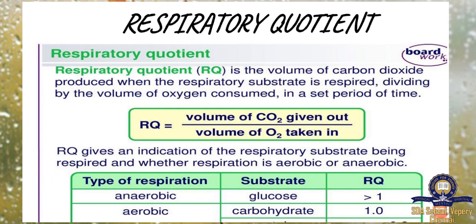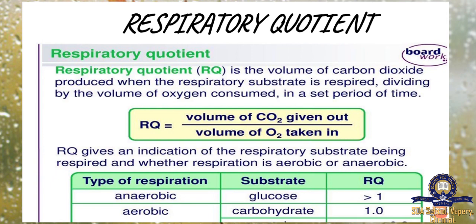That is, RQ equals the volume of carbon dioxide given out divided by the volume of oxygen taken in. At the time of respiration, at one time you are inhaling, at another time you are exhaling. So for a particular period of time, how much volume of carbon dioxide comes out and how much volume of oxygen is taken in. So this is the ratio between breathing in and breathing out.